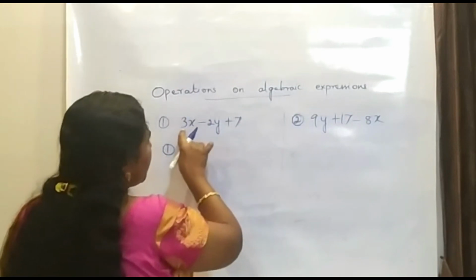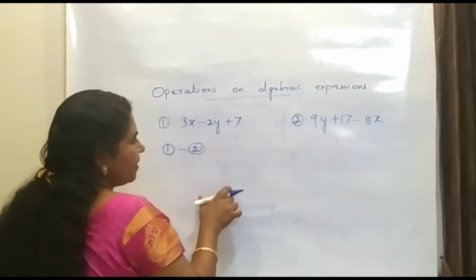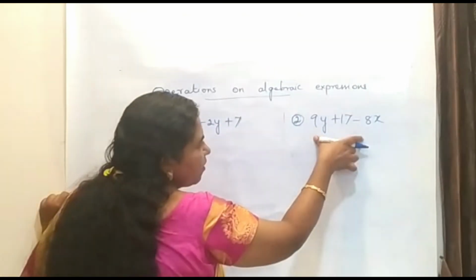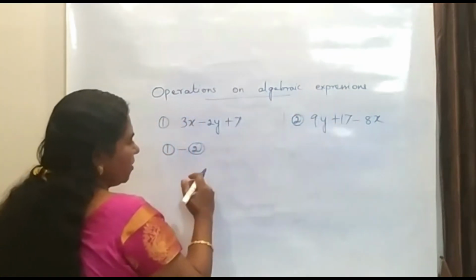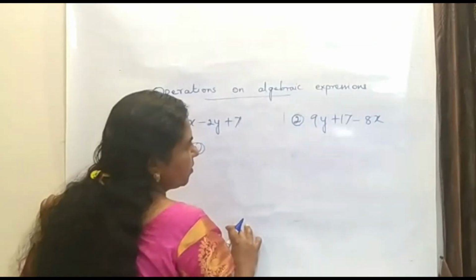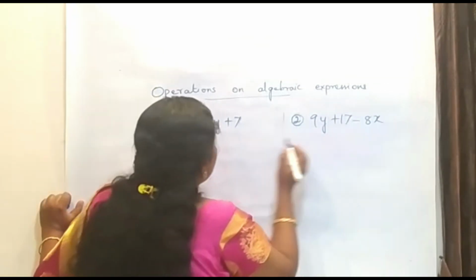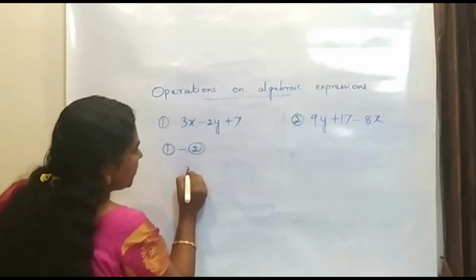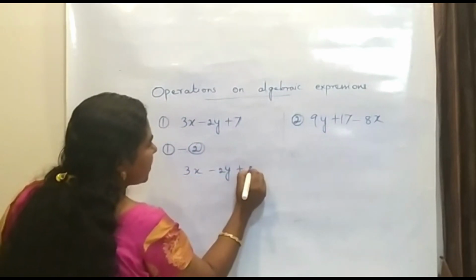What we have to do? First we have to write down the first expression and then change the sign of the second expression and then take all the terms below the first expression and then add both. We'll get the answer. So first we write down the first expression: 3x minus 2y plus 7.